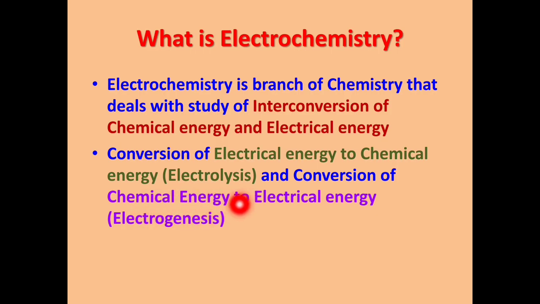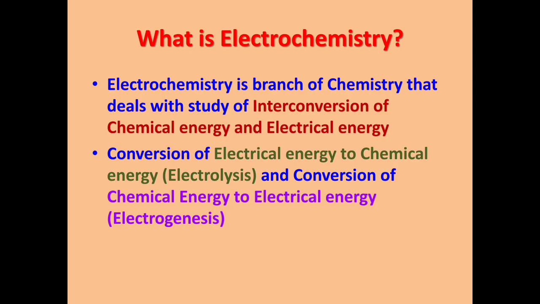Whenever a chemical reaction takes place, some electrical energy is generated, and that's why it is called electrogenesis. Electro means electricity, genesis means synthesis or formation. So, in electrogenesis, electricity is generated from a chemical reaction.